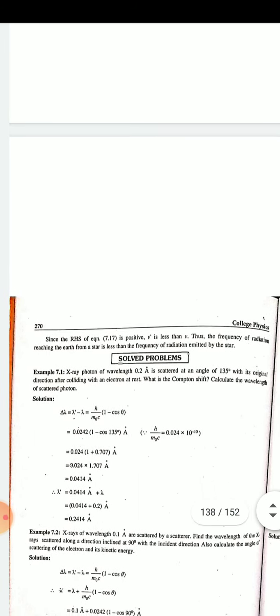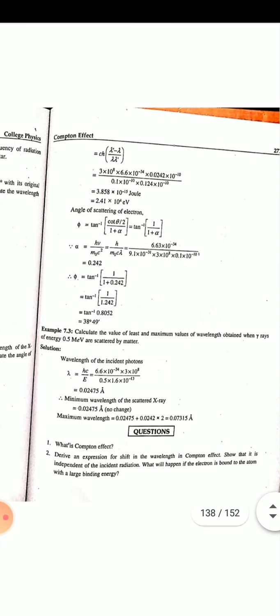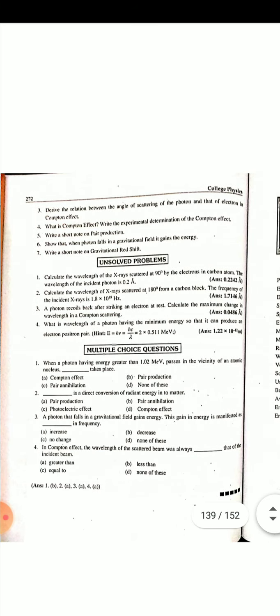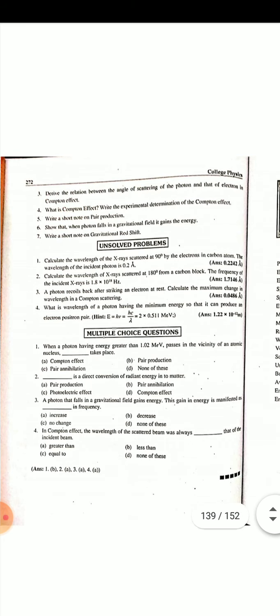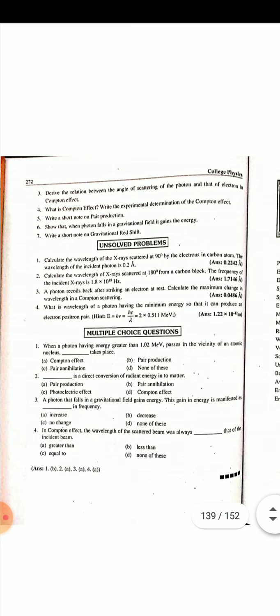Here are some numericals that are solved on the Compton effect. You can see them in the definition. There are some multiple choice questions. When a photon having energy greater than 1.02 MeV passes in the vicinity of a heavy nucleus, pair production takes place. That is a direct conversion of radiant energy into matter.